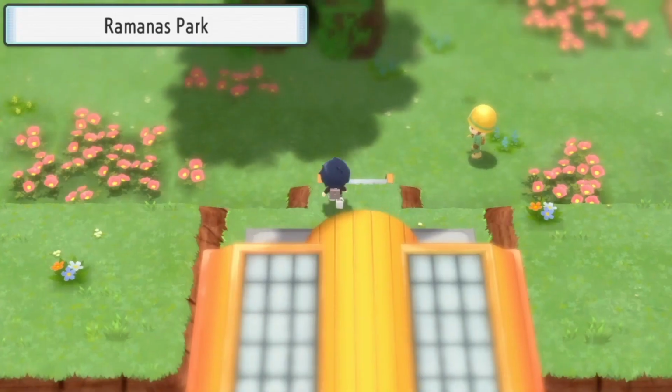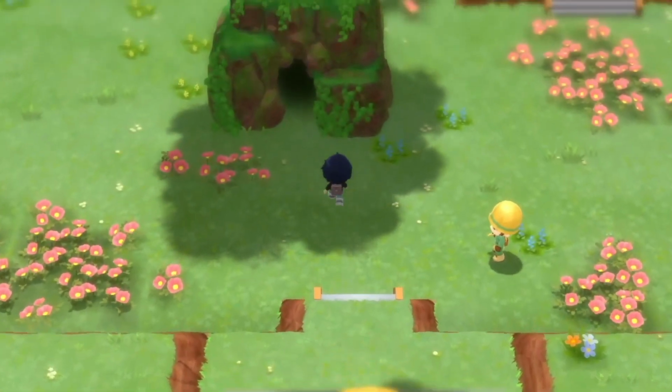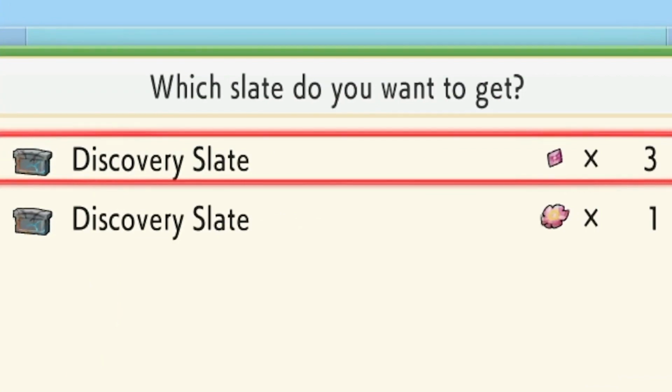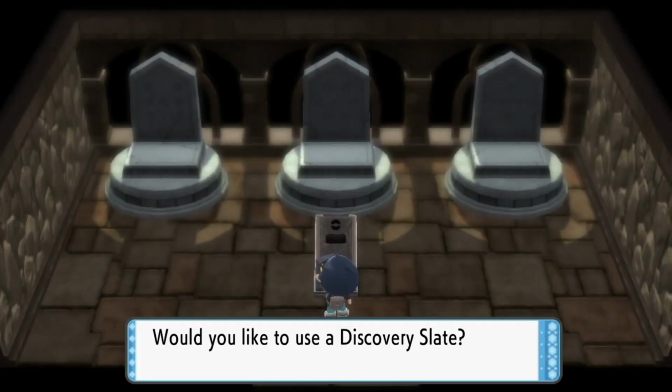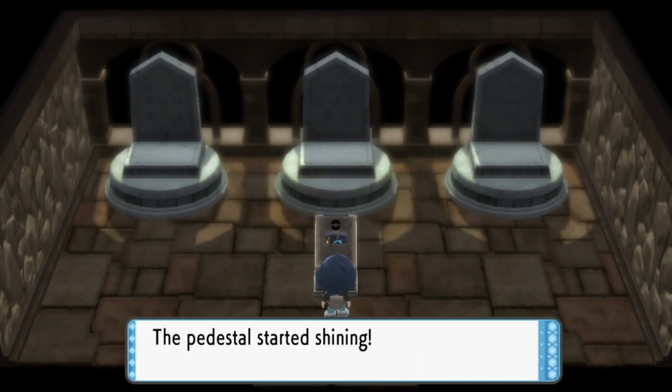The only interesting multiverse lore is that in Ramanas Park, slates, which look like game cartridges, are used to encounter legendary Pokemon from other regions. Using the slates transports you to different areas to catch the legendaries. It's very likely that these areas that we see within Ramanas Park are actually other universes that we're traveling to, because in real life we use the game cartridges to go to different Pokemon multiverses.